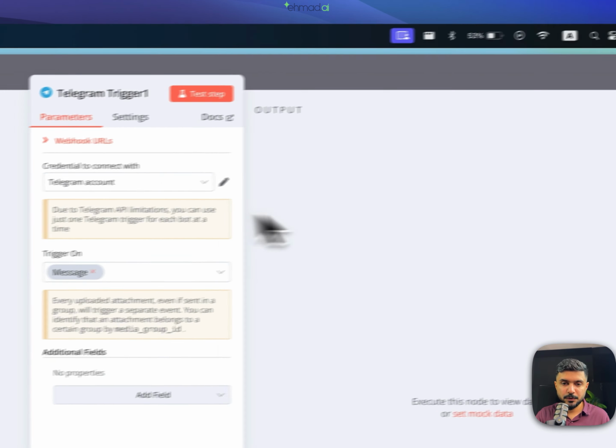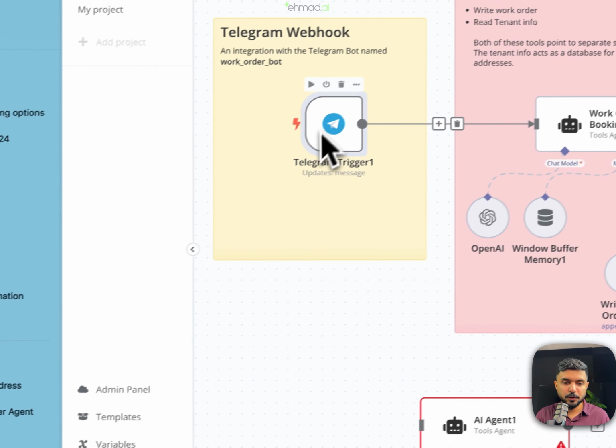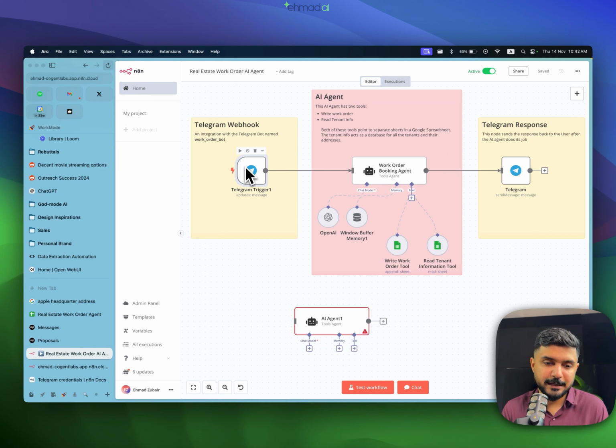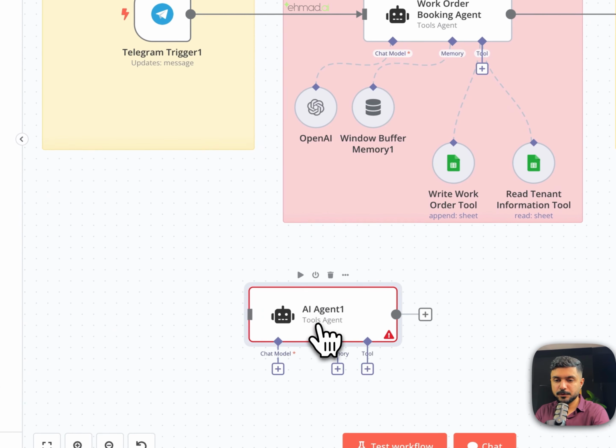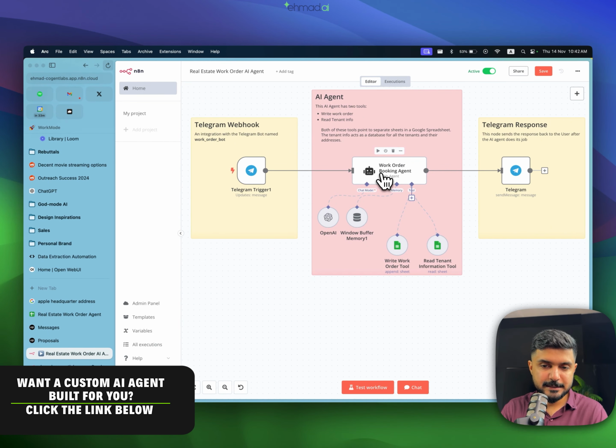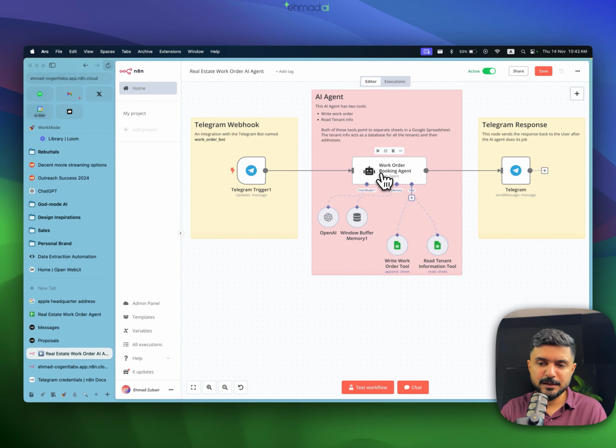Once you do this, this trigger node will automatically be configured as the webhook. Normally you'd have to manually configure that, but these guys have already done this for you. As soon as you put in the access token, this will be your default receiving place for all of the messages that get sent to whatever bot you built using BotFather. Once you've done this, the next step is to go to the AI agent. Whatever you get from Telegram, you send it to the AI agent. This is a relatively complex AI agent compared to the ones that we've done previously.